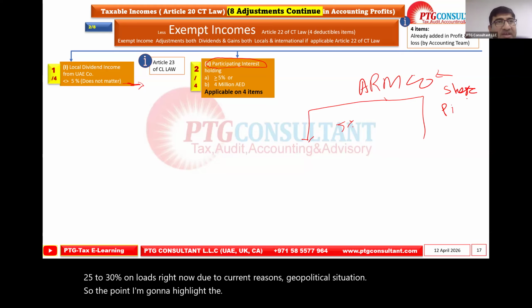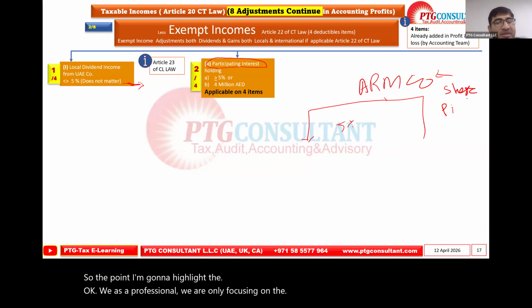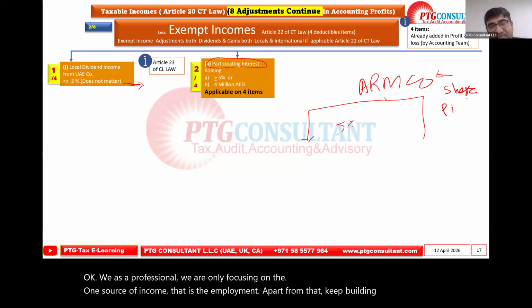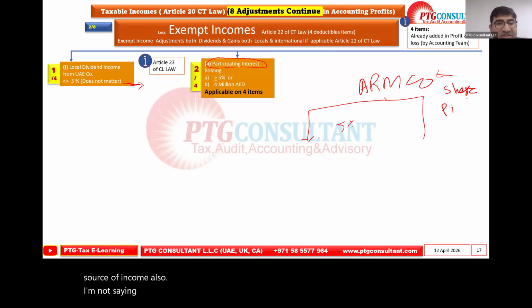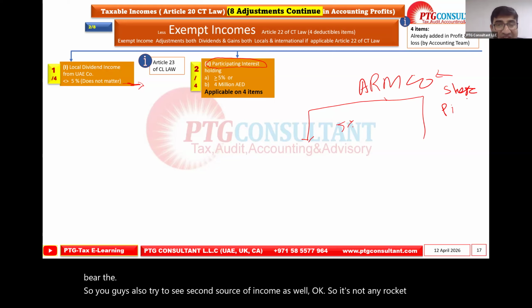So the point I'm going to highlight, okay, as professionals, we are only focusing on one source of income, that is employment. Apart from that, keep building your second source of income also. I'm not saying you invest in shares. I'm doing investment in shares, but I know how much I can bear. So you guys also try to see a second source of income as well. It's not any rocket science, but do it yourself, learn yourself.